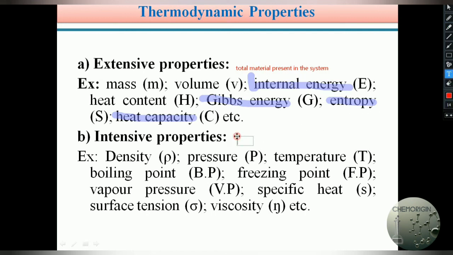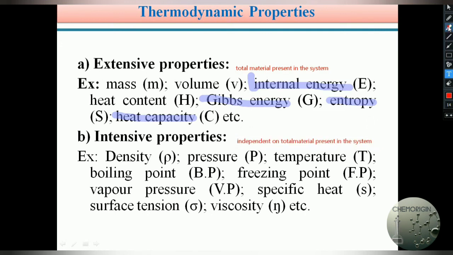Next, intensive properties, which are opposite to extensive properties. The properties of a system which are independent of the total material present in the system are defined as intensive properties.